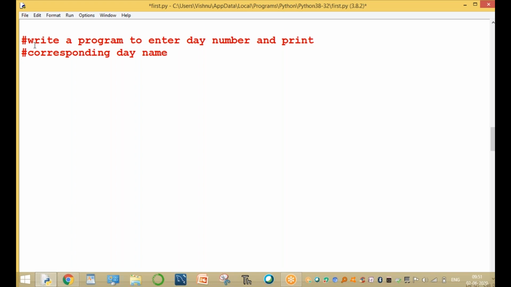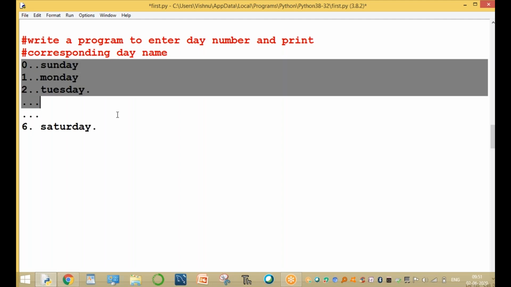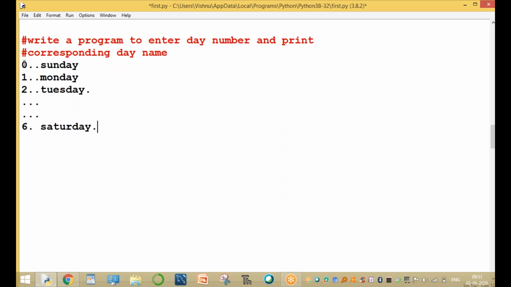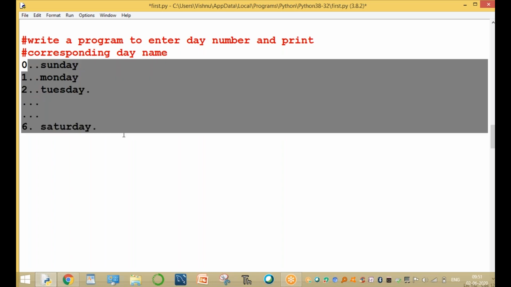That is 0 for Sunday, 1 for Monday, 2 for Tuesday, and so on, 6 for Saturday. Print the corresponding value. Now write the program using if statements only. It's a simple program.